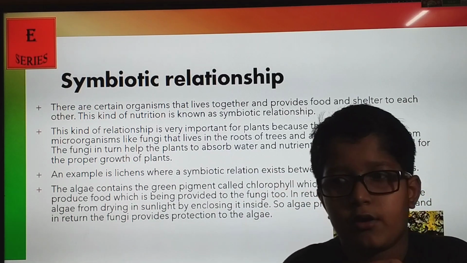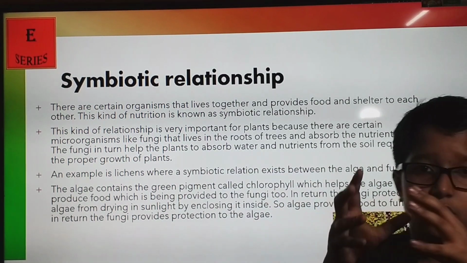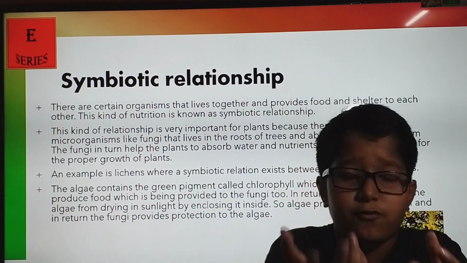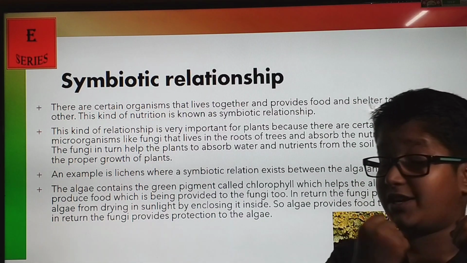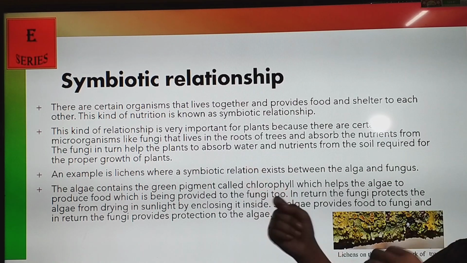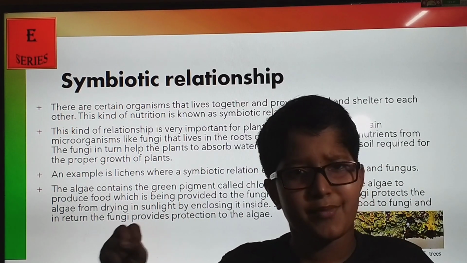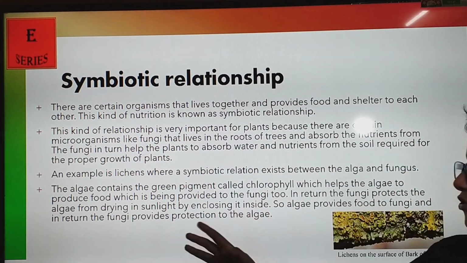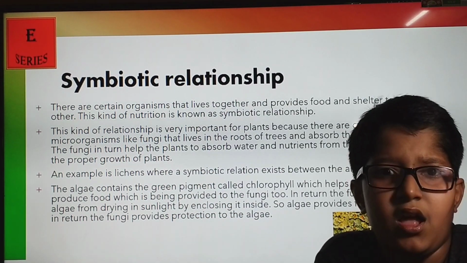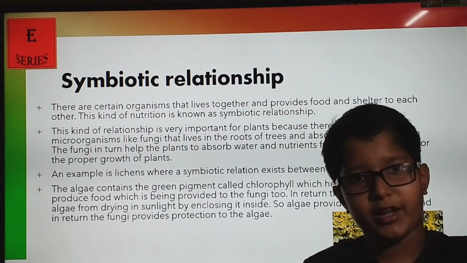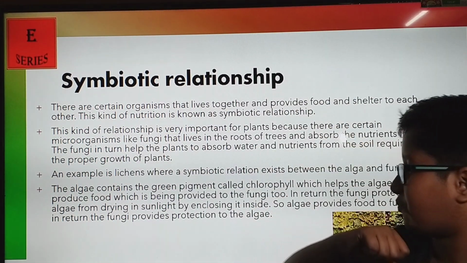Now, the fungi is on the plant root and it takes food from the plant, and in turn it is grateful. Fungi is grateful. So it helps the plant, it absorbs water and minerals and gives them to the plant, which helps in the proper growth of plants. So there's no problem with the fungi, no problem with the plant. They live together in a symbiotic relationship.